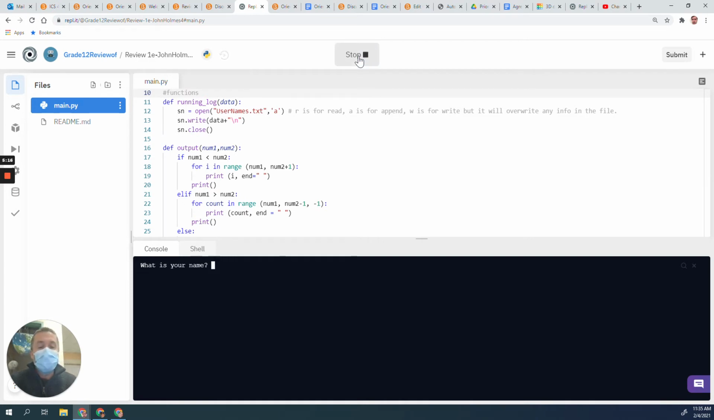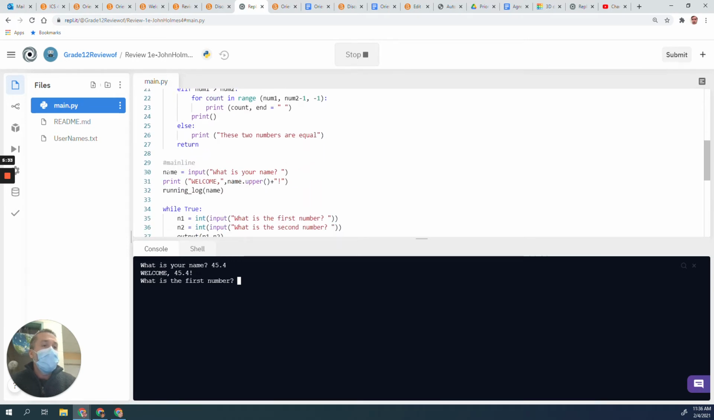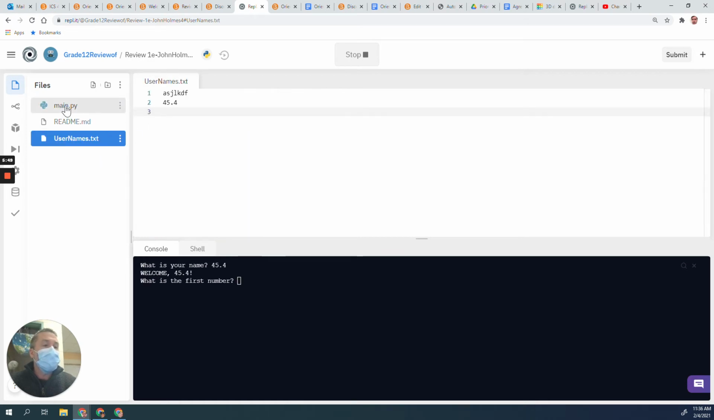Please enter your name. We're not going to expect an error here, because if I put in strange numbers, I can try putting in 45.4. Welcome 45.4. That is not going to generate an error because it returns a string value, and everything I do with name is working with strings. So we're not going to have any errors as a result of that. That string information will be written to our user names file. That's working.